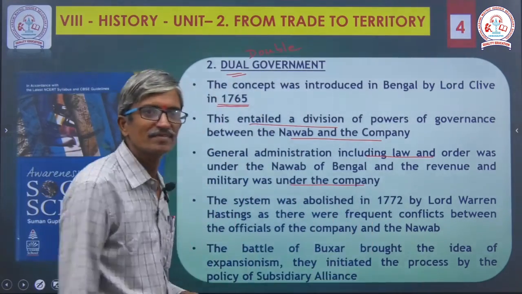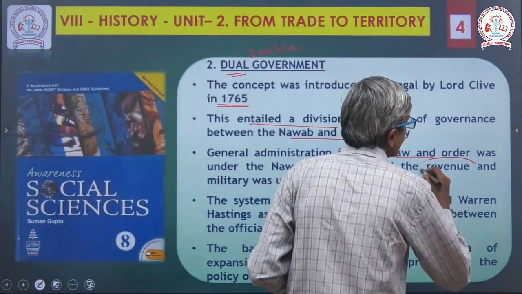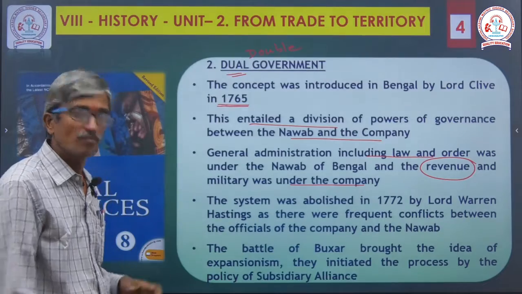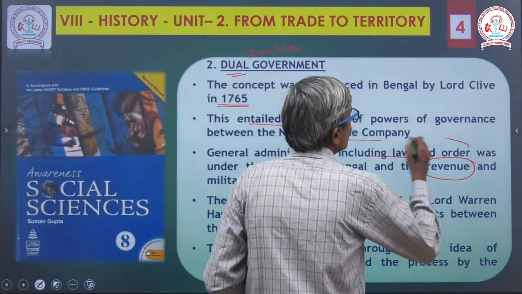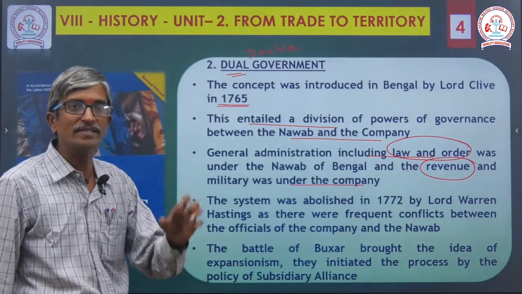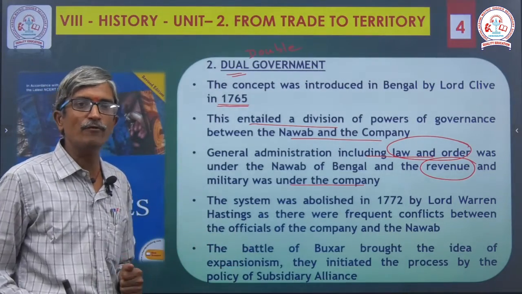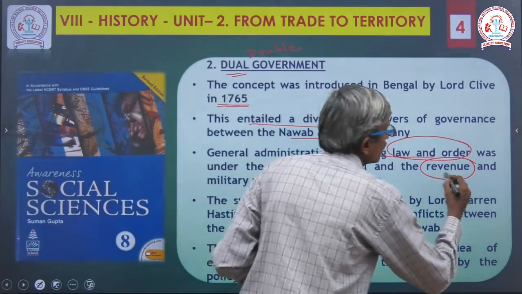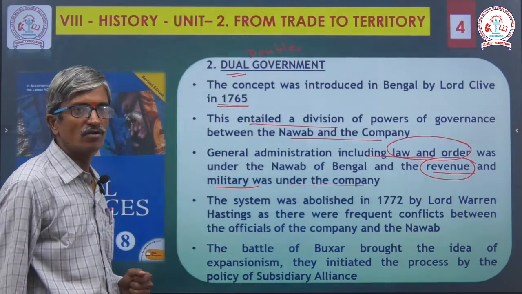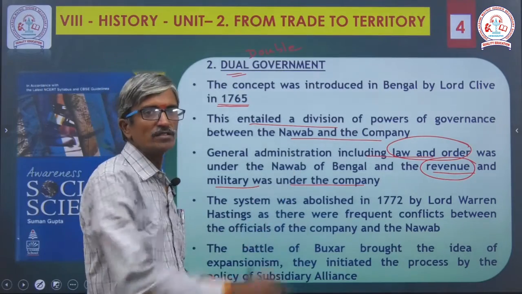Revenue is important, and it was in the hands of the British. They gave the Nawab law and order to maintain, but they held the key positions. What are the key positions? Revenue collection and the military, both under the control of the British.